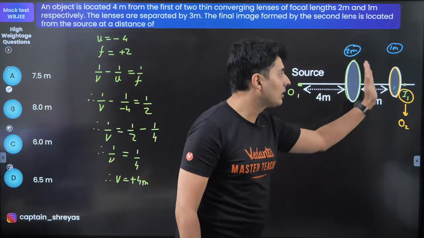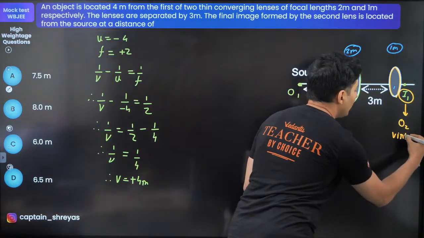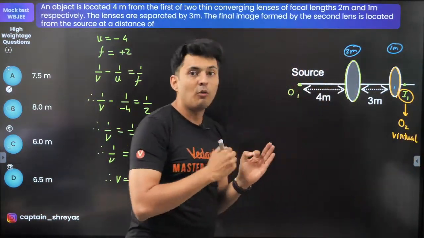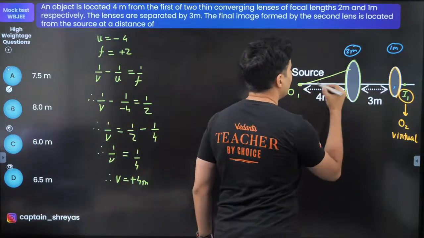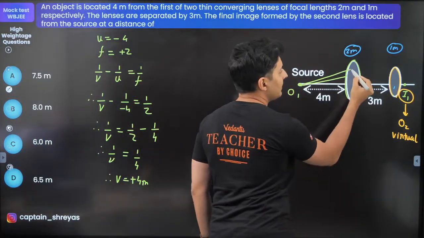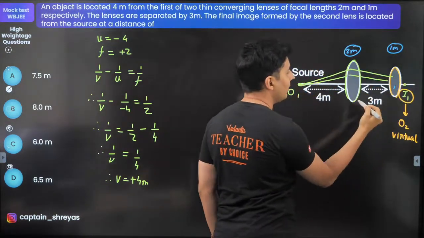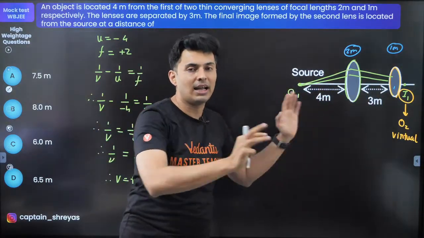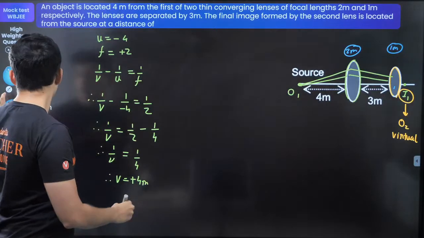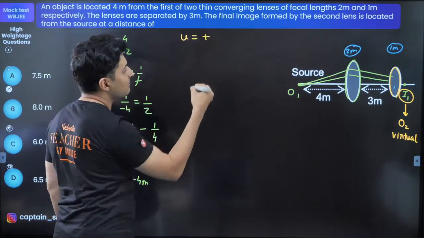Remember, although this object is on this side, it is actually a virtual object, because the rays coming out of this lens are trying to meet over here, but they will again get refracted and form an image somewhere else.